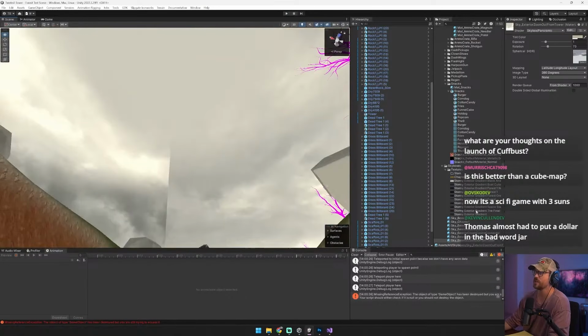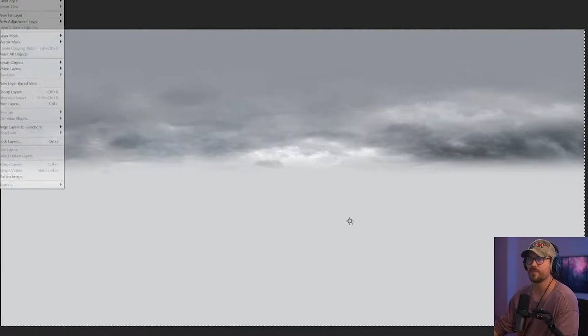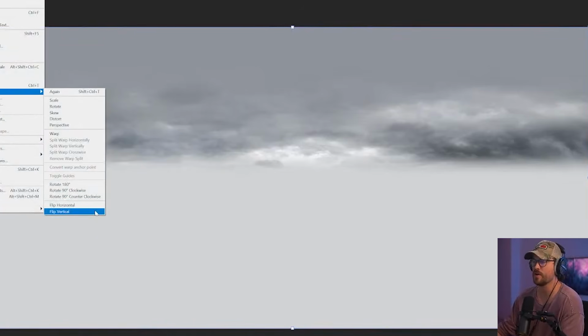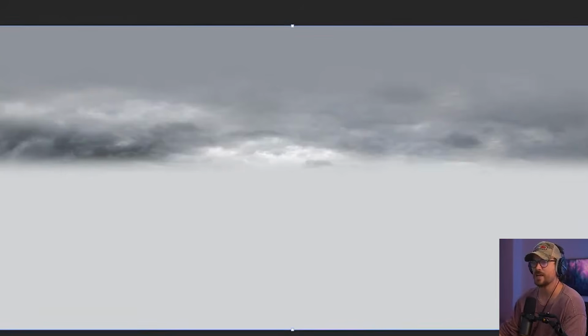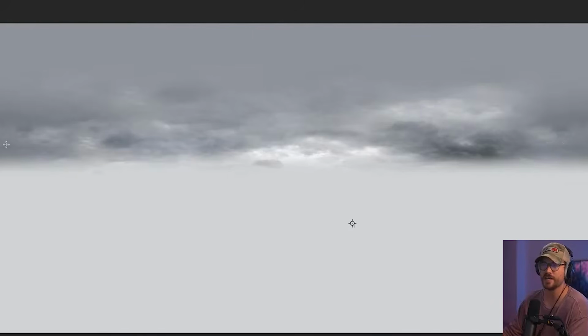There we go, pinching's gone. And then let's make sure it loops properly, or tiles properly. What I'm gonna do is merge everything together here. I'm gonna crop it, and then I'm gonna transform, flip, horizontal. That way, all I gotta do is have this little edge over here, and it loops perfectly to this side.